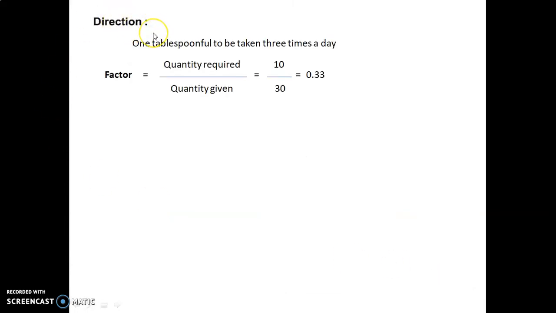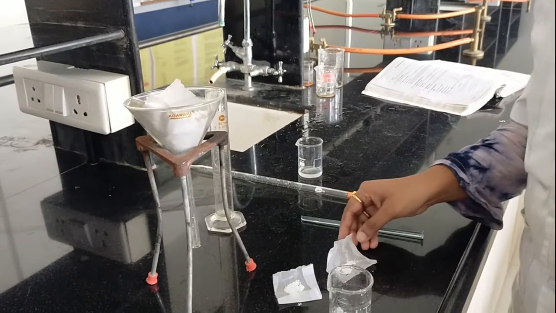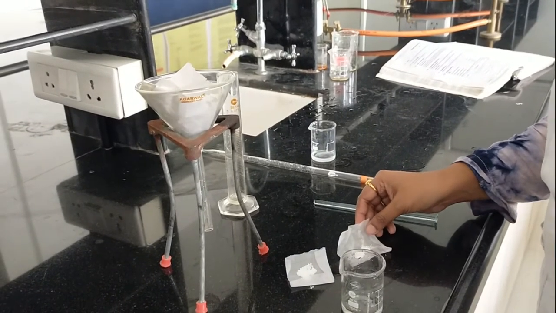The direction for our today's experiment is 1 tablespoonful to be taken 3 times a day. And this is the factor, as we already discussed: quantity required upon quantity given is equal to 10 by 30, that is equal to 0.33. So now let's move on to performing the experiment.